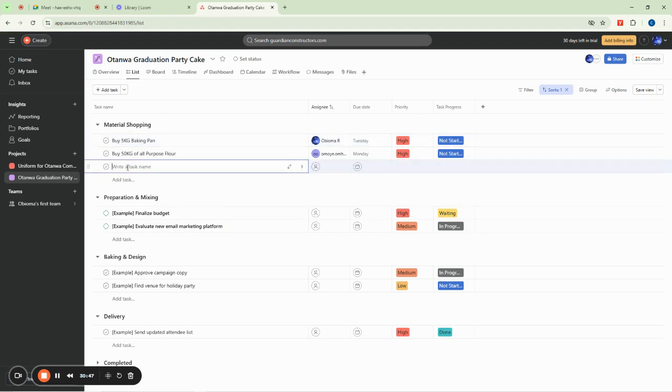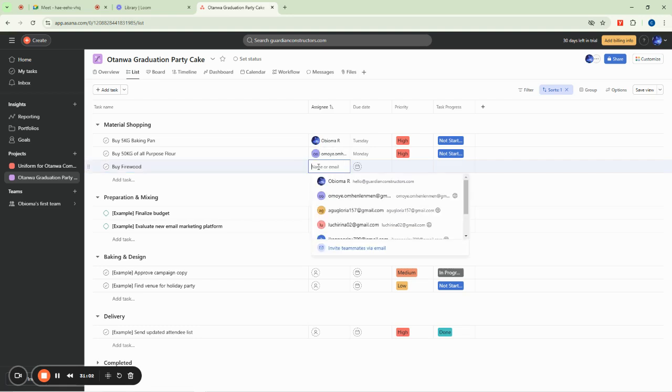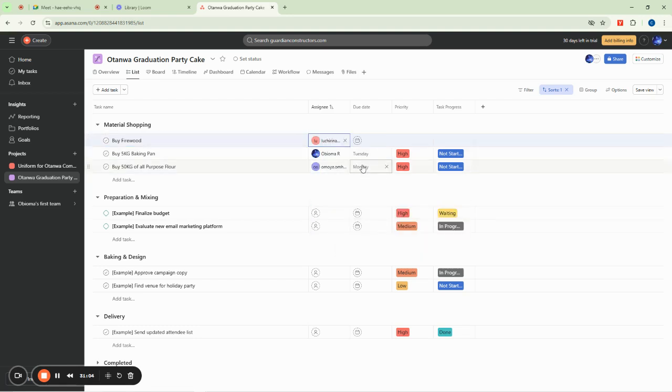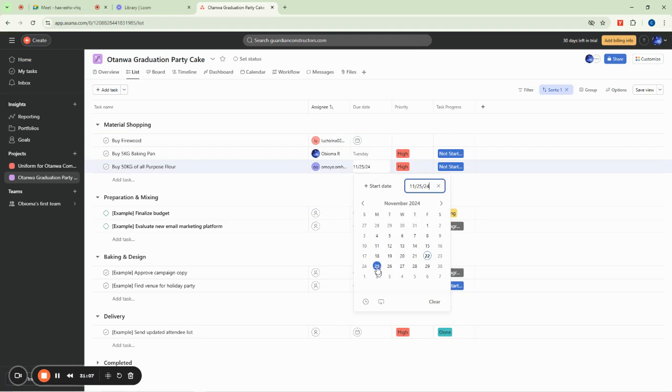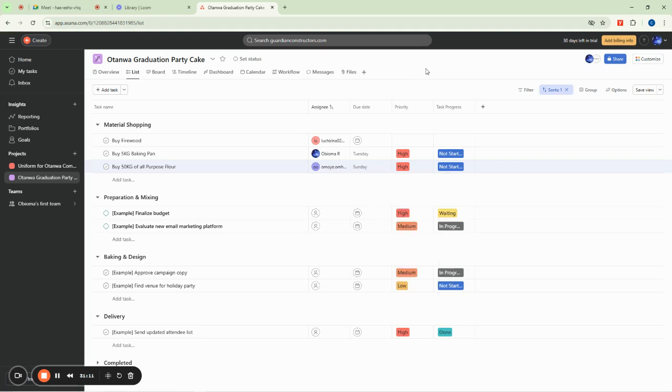If you want them to buy you something else, maybe you are buying other things so that these people cannot buy from the market at the same time. Maybe you want to go and buy firewood. So you say, okay, buy firewood. Of course, you can come here and assign somebody to that task, and say when this should be done. This should be done during the weekend, on Sunday. You can just carry the company car and buy it. We'll say it's low priority because any person can buy firewood, right?